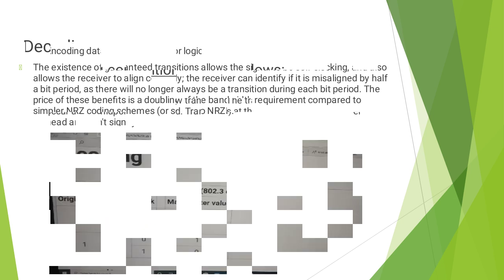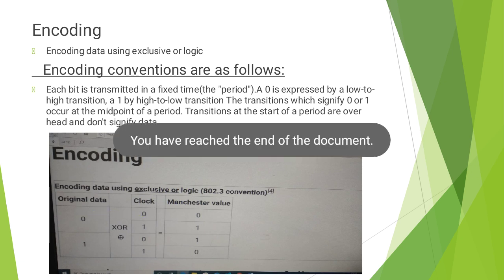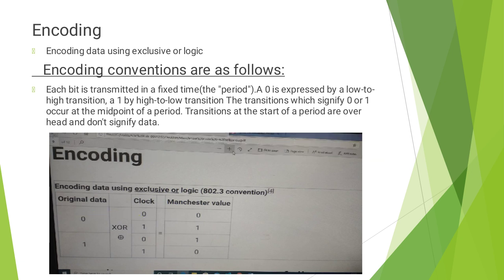This part is also optional, but this part you have to write. Encoding conventions are according to the original data and XOR operation. Each bit is transferred in a fixed time. 0 is expressed by a low to high transition and 1 is expressed by a high to low transition. The transitions which signify 0 or 1 occur at the midpoint of a period. The transition at the start of the period is overhead and doesn't signify the data.